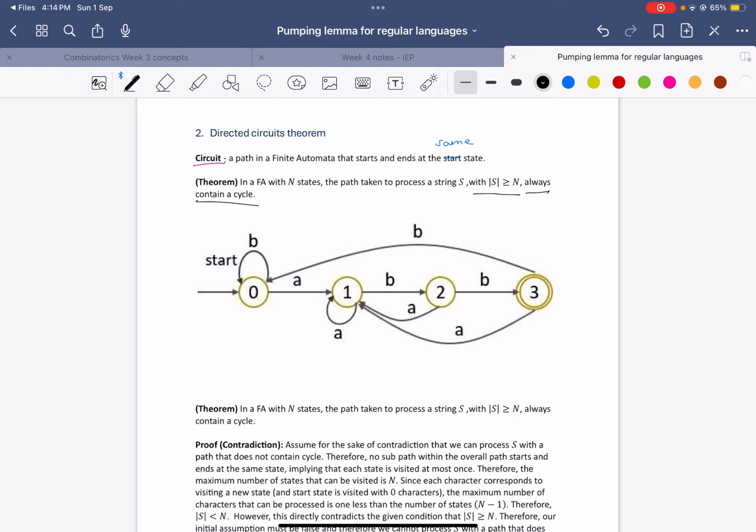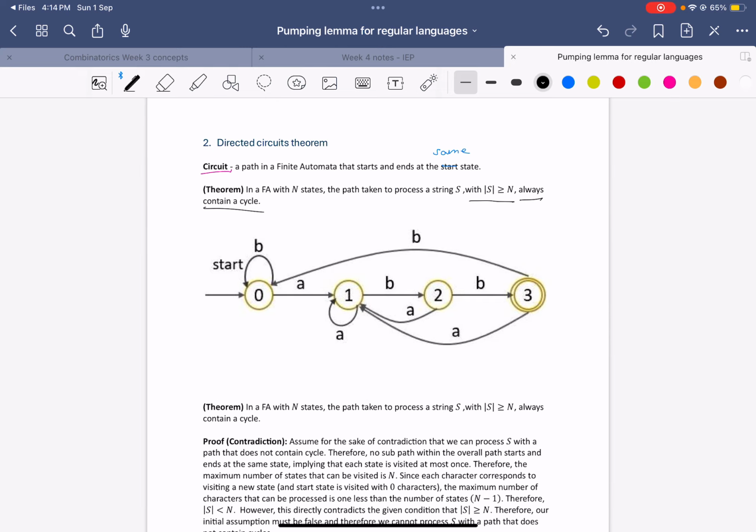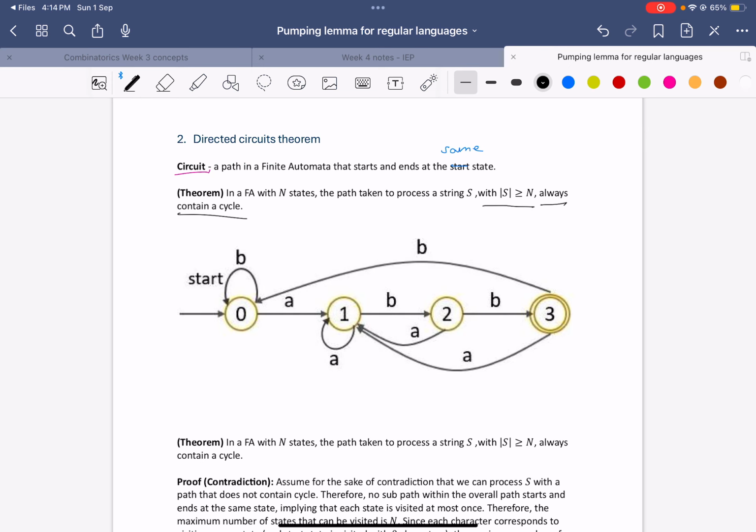Right? Let's take a look at an example here and see if this is true for an example. That doesn't mean the theorem holds, but it's good to just test it out with some examples. So let's take a string to process. Let's say A, B, A, B, A, A. Okay, this is a string of length 1, 2, 3, 4, 5, 6. So it's 6, which is bigger than the number of states, which is 4. Therefore, by this theorem, there should be a cycle. So let's process this string.